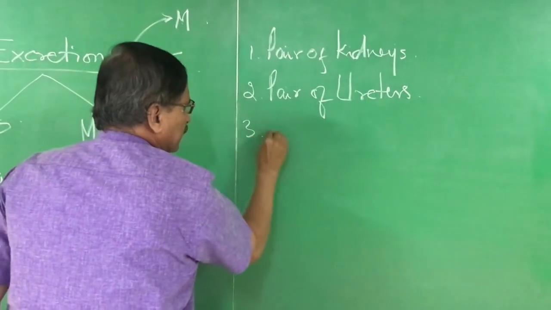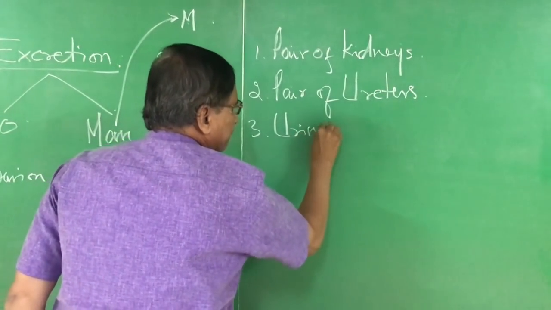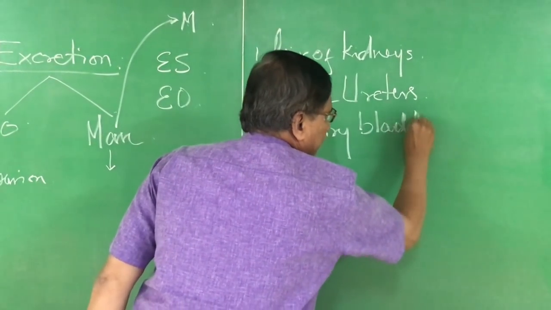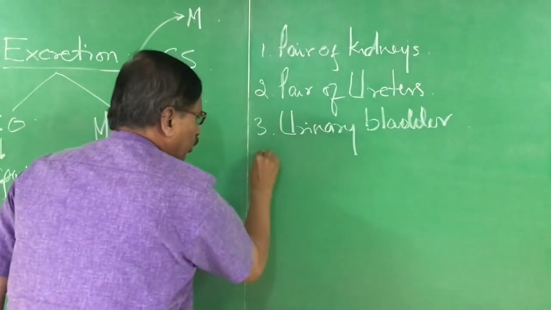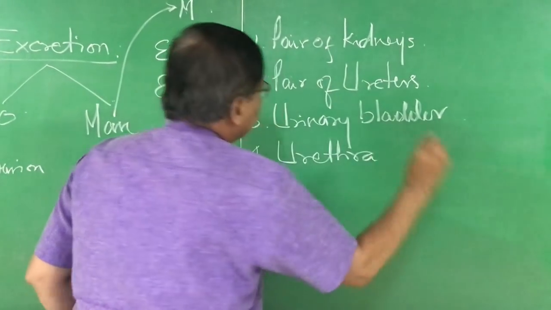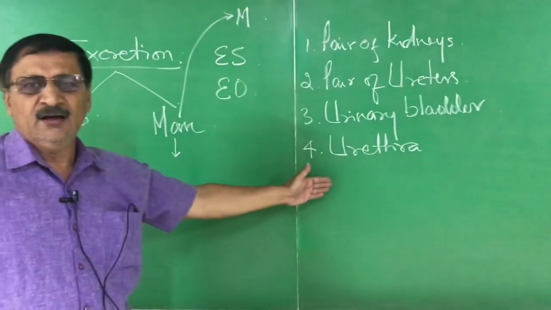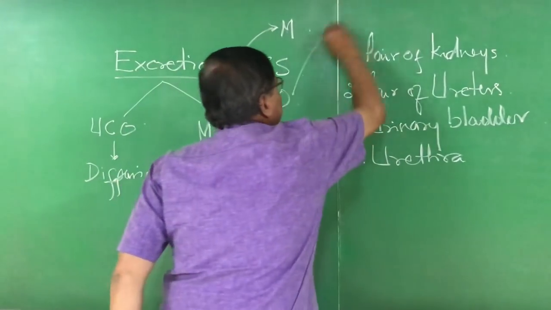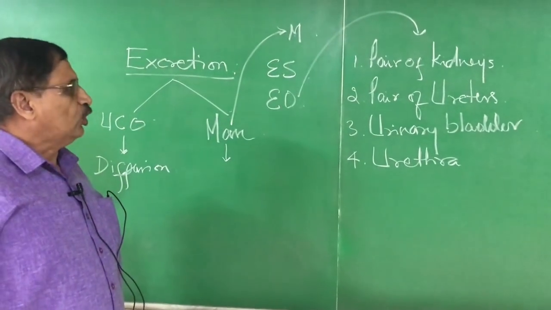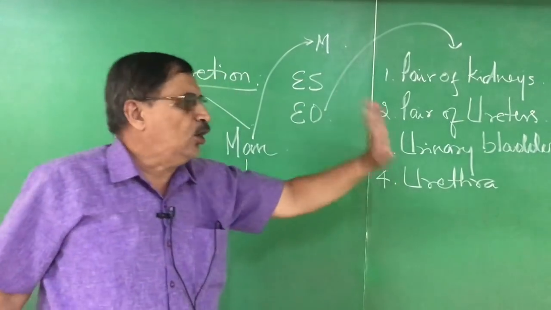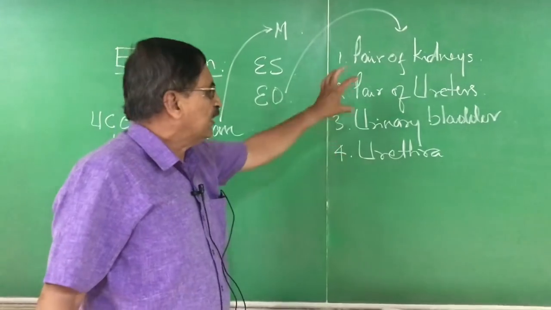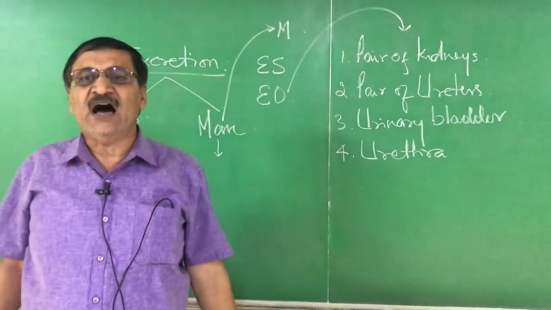Number three, urinary bladder. Number four, urethra. So these are all the excretory organs of man. Right? So let us study one by one how the entire system functions with the help of these organs.